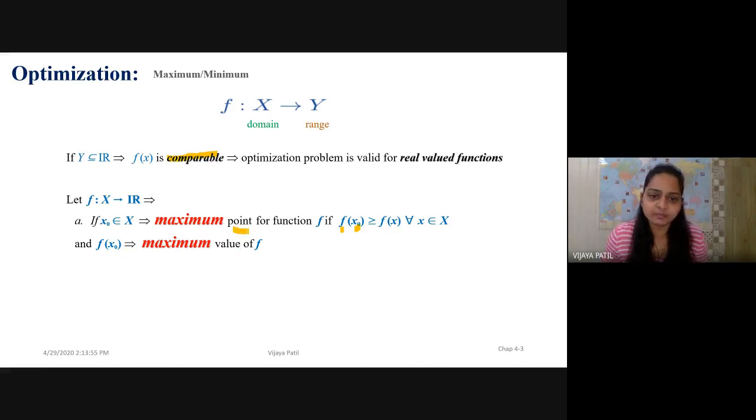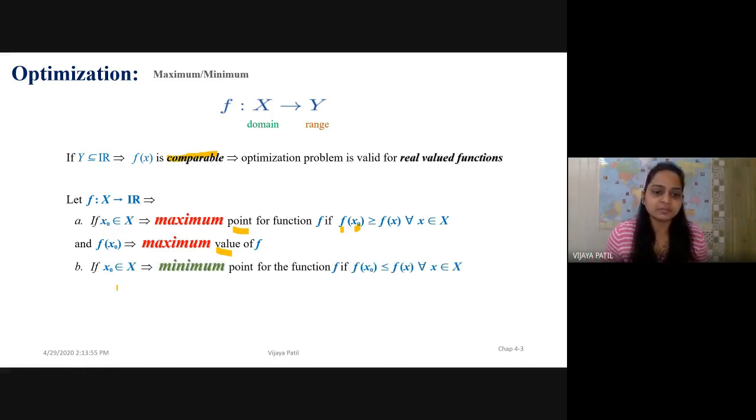So I'm defining here the point as well as the value of the function. The maximum point of f is x0, and the maximum value of f is f of x0. That means the value is the function's value at the point, and the point is where my function has a maximum value.